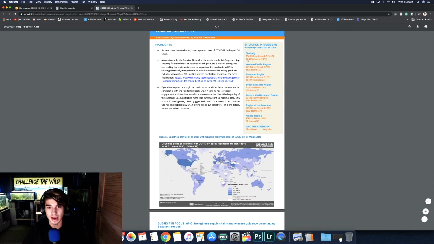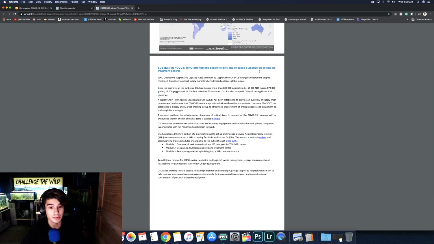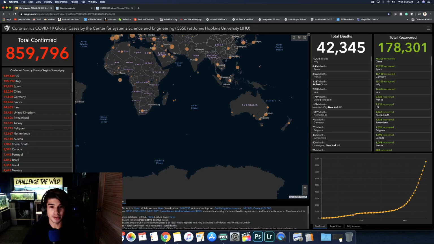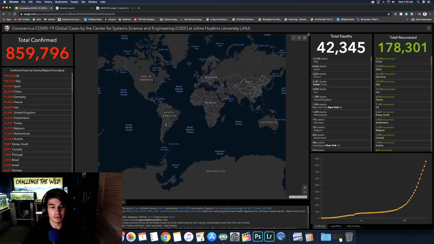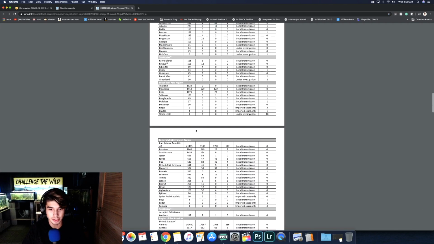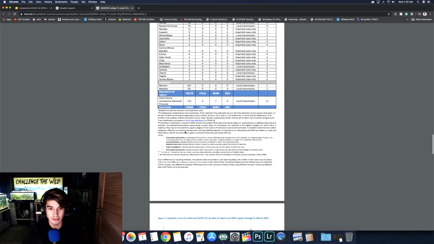It also does have the total deaths, and you can see that number is off as well, and it has other information. This was originally very helpful from the World Health Organization when it first started, but as time goes on, it's evolving so quickly that we need up-to-date websites like this one. So going back, you can see country by country cases. This one does not break down the US individually, it just shows the US as a whole.